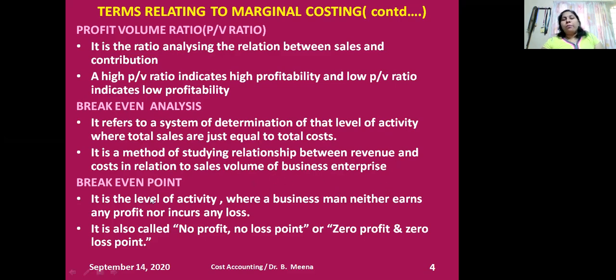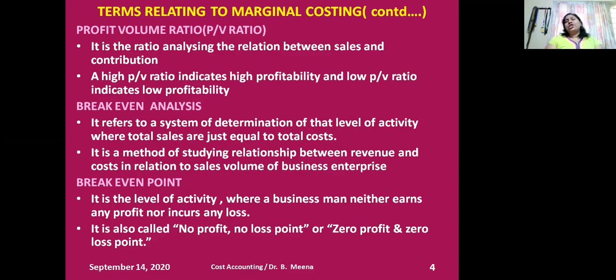Then what is a break-even point? It is a level of activity where a businessman neither earns any profit nor incurs any loss. It is also called the no profit, no loss point, or zero profit, zero loss point. So what's the real difference between break-even analysis and break-even point? In break-even analysis, we determine the system, how to find the level of activity where the revenue is just equal to our total cost.